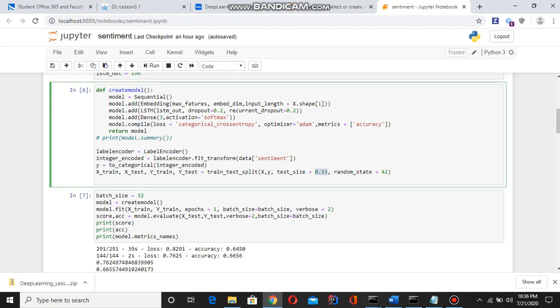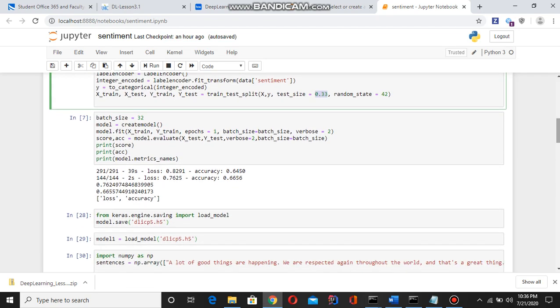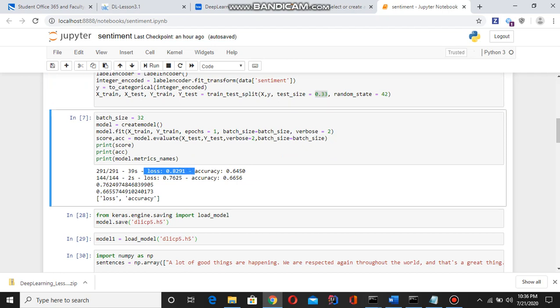We can give this 33 percent of data and check whether we are getting the actual value by comparing with the predicted value. Here we have given some batch size, we call the create model function, and we evaluate the score and everything. The loss is checking the predicted value against the actual value and gives how much loss it is, and here it is accuracy.